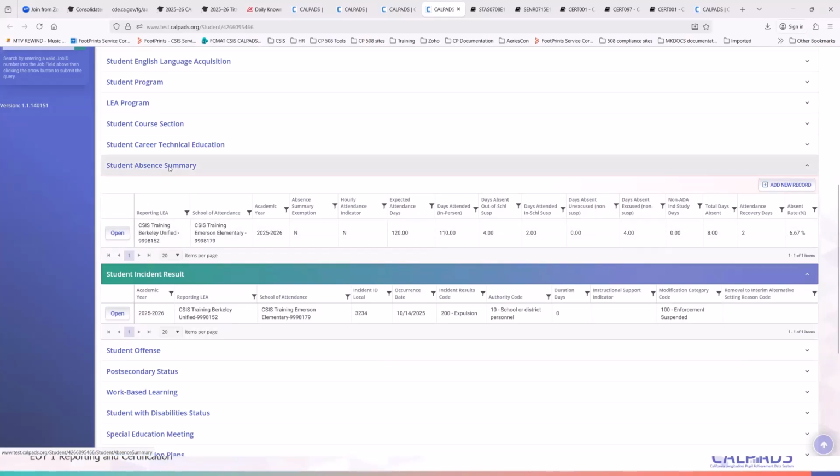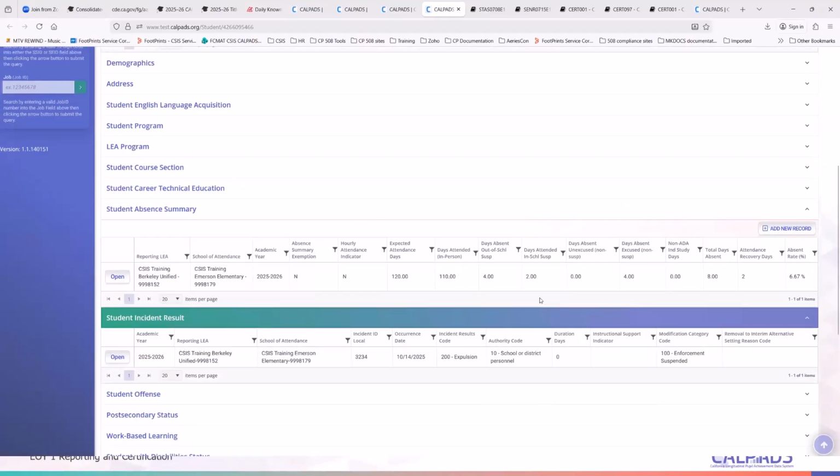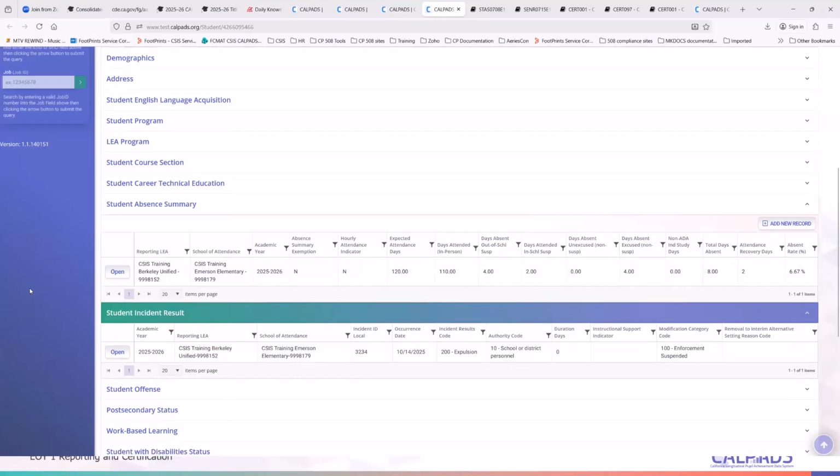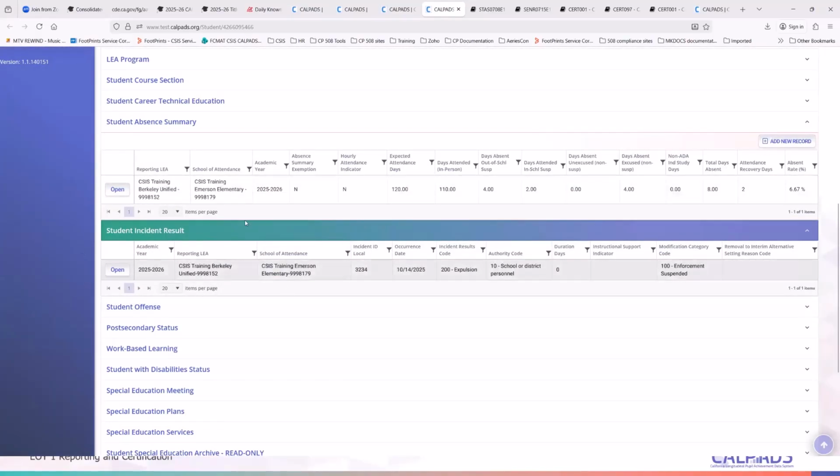Since we're comparing the student absence summary and incident result, I'm stating here that the student was suspended 4 days based on out-of-school suspension and in-school suspension. However, as I'm investigating the incident result, I'm showing that the student was expelled. Okay, so the error is looking for that suspension result.